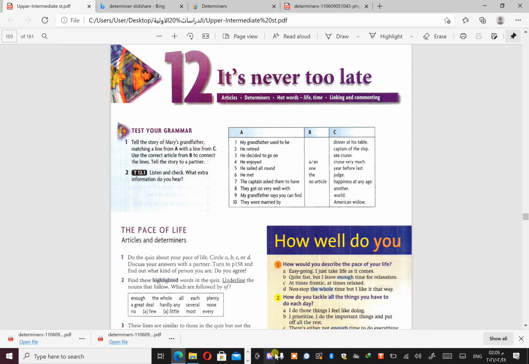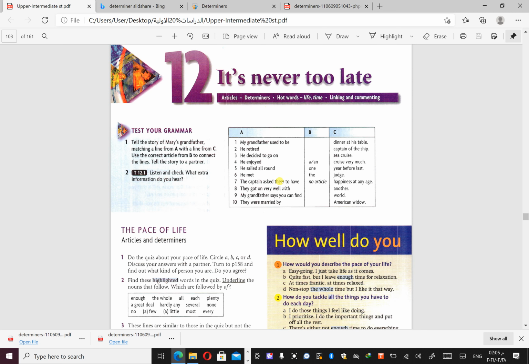Just remember, when you write a noun for the first time, you have to mention this article. And by the way, "a" or "an" means one. So when you use "a" or "an" before a noun, that means one plus the noun. That is why it is used only for countable nouns. And also we have "the", which is used for definite nouns, for singular or plural, but most of the time for the definite.